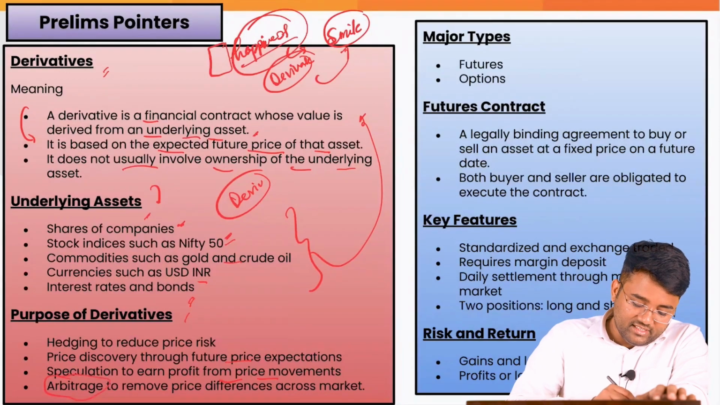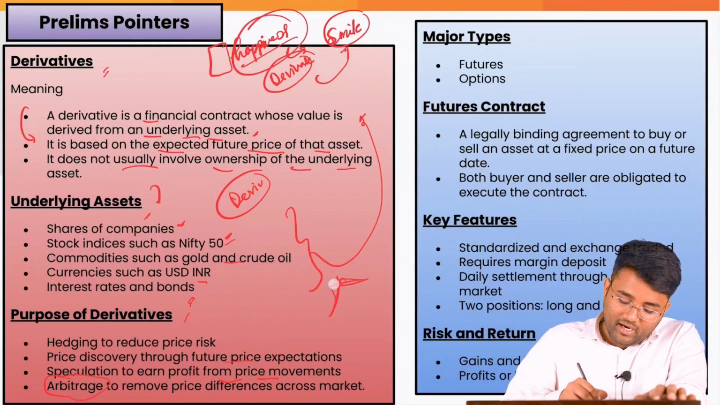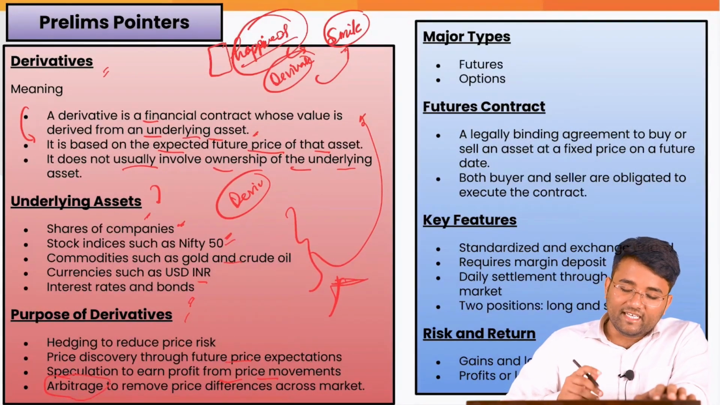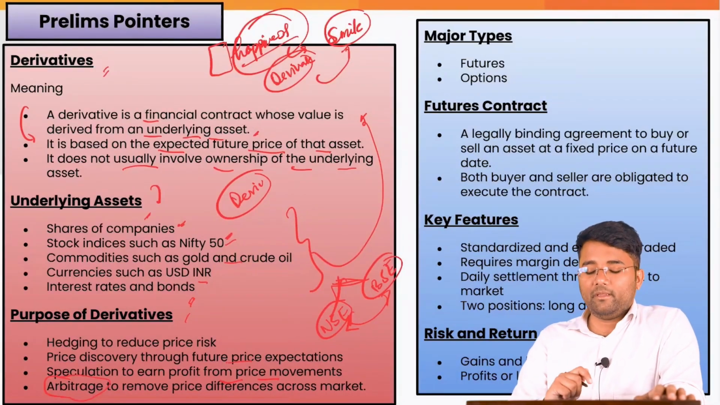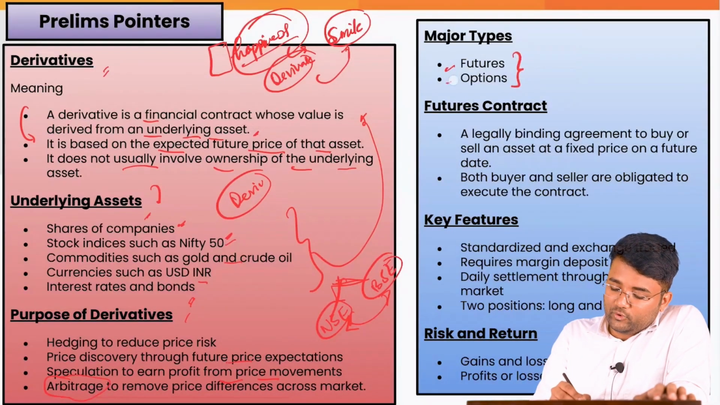Arbitrage means that if there is a discrepancy in two different markets with regard to the prices, I can take that benefit. For example, I can buy in NSE and I can sell in BSE if there is a price difference in both the markets. So whatever the difference that will be there, that will be my profit. There are two major types, futures and options.